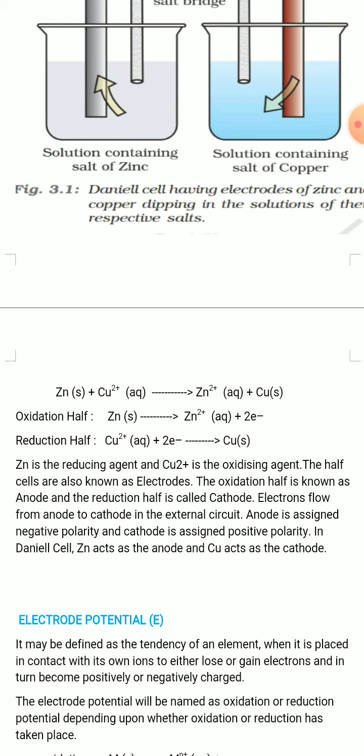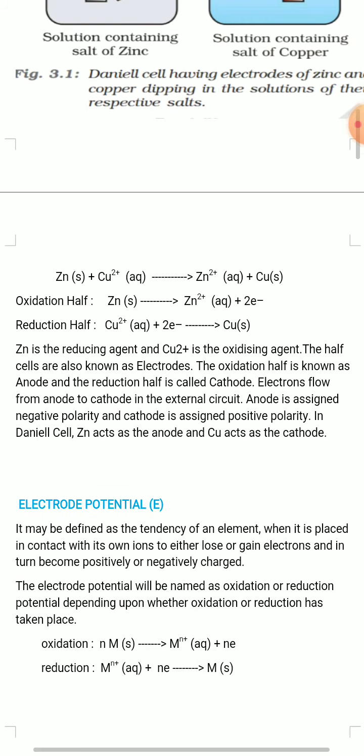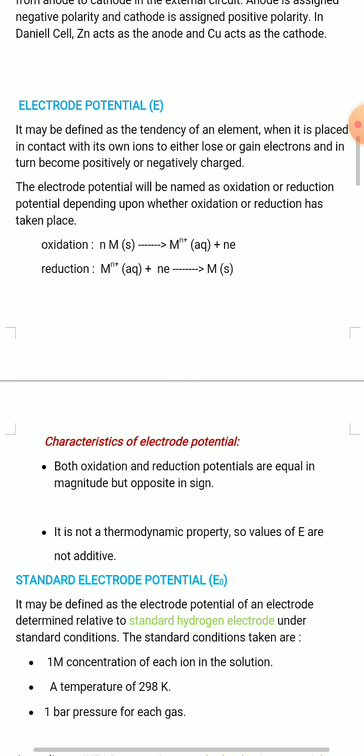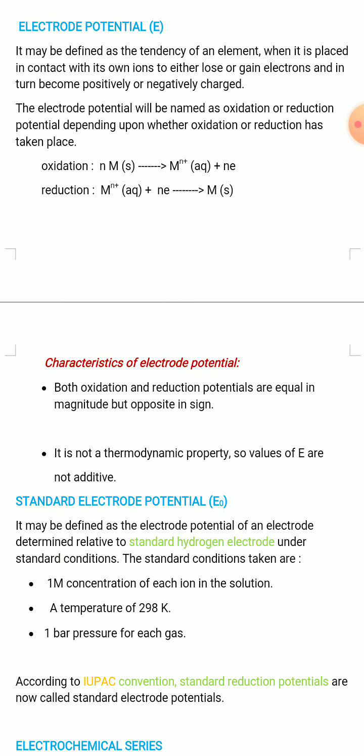Okay, the electrolytic cell is not important. Here you have to read about the galvanic cell. Now, electrode potential. What is electrode potential? It is represented by E, capital E.